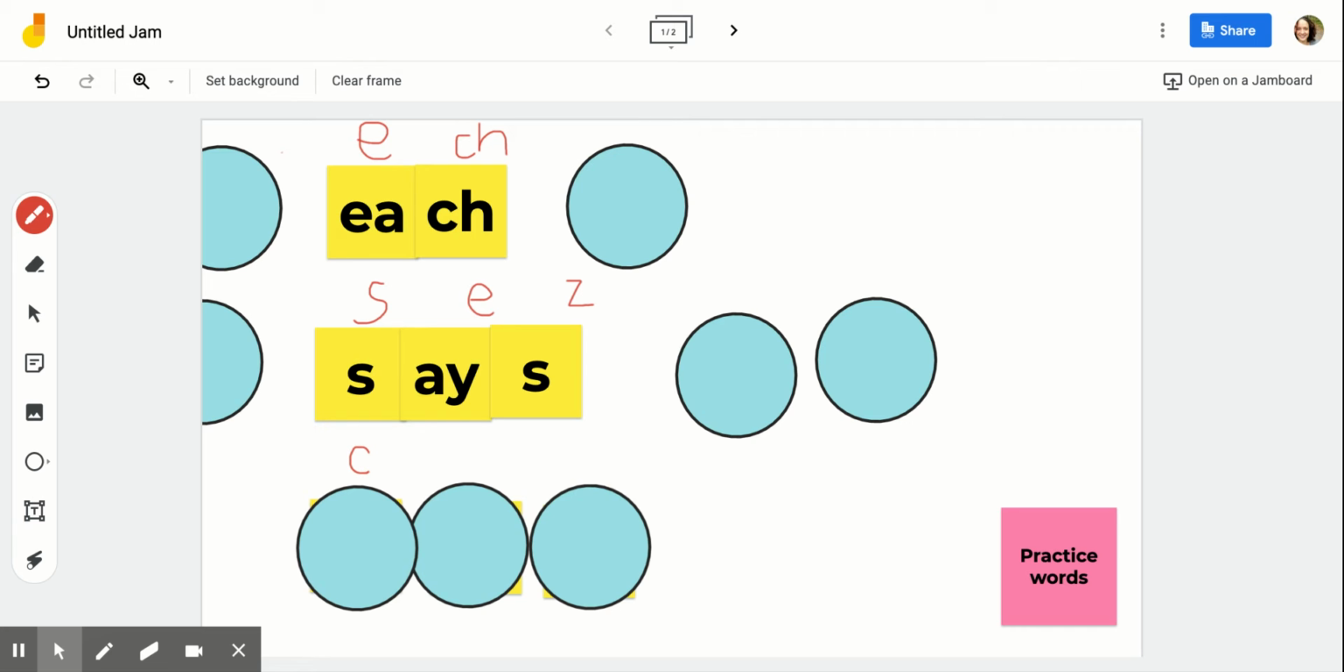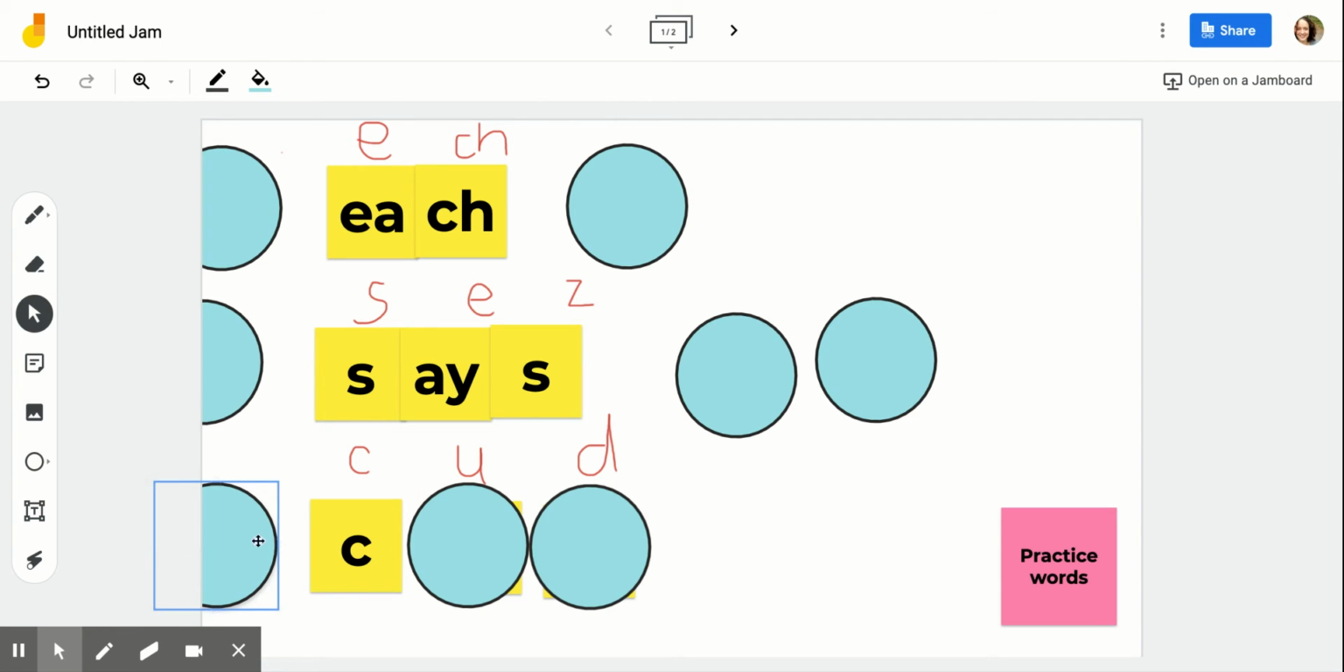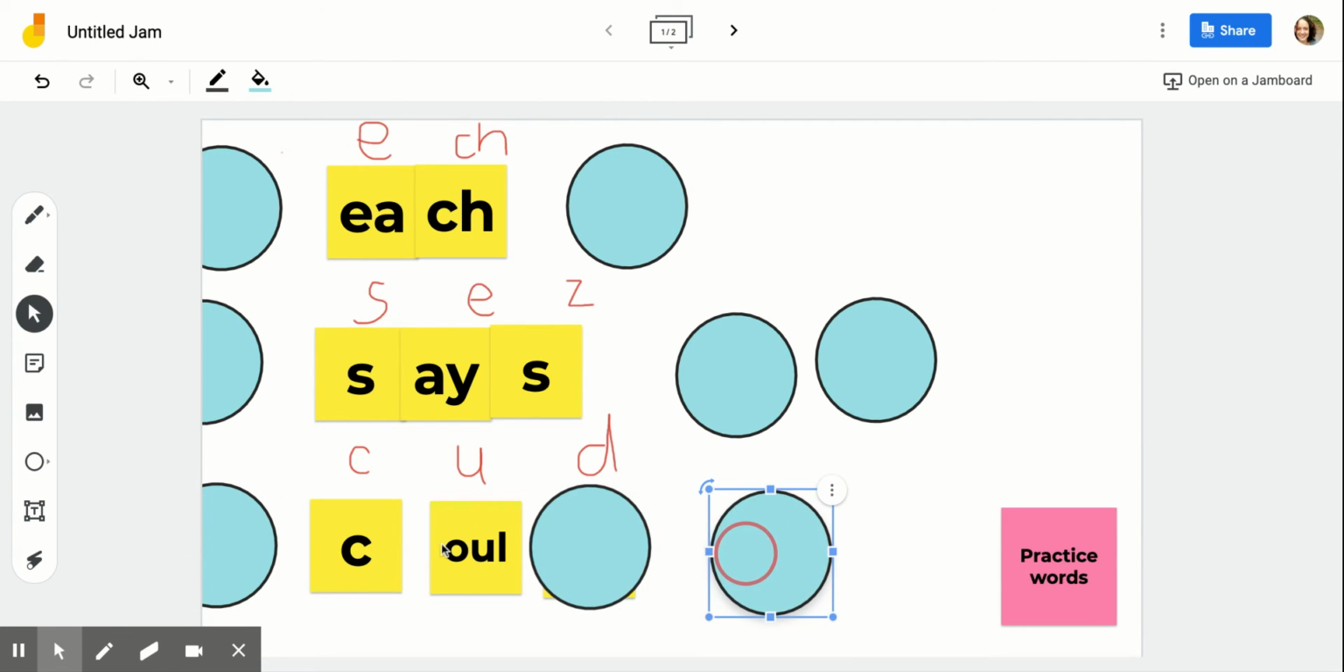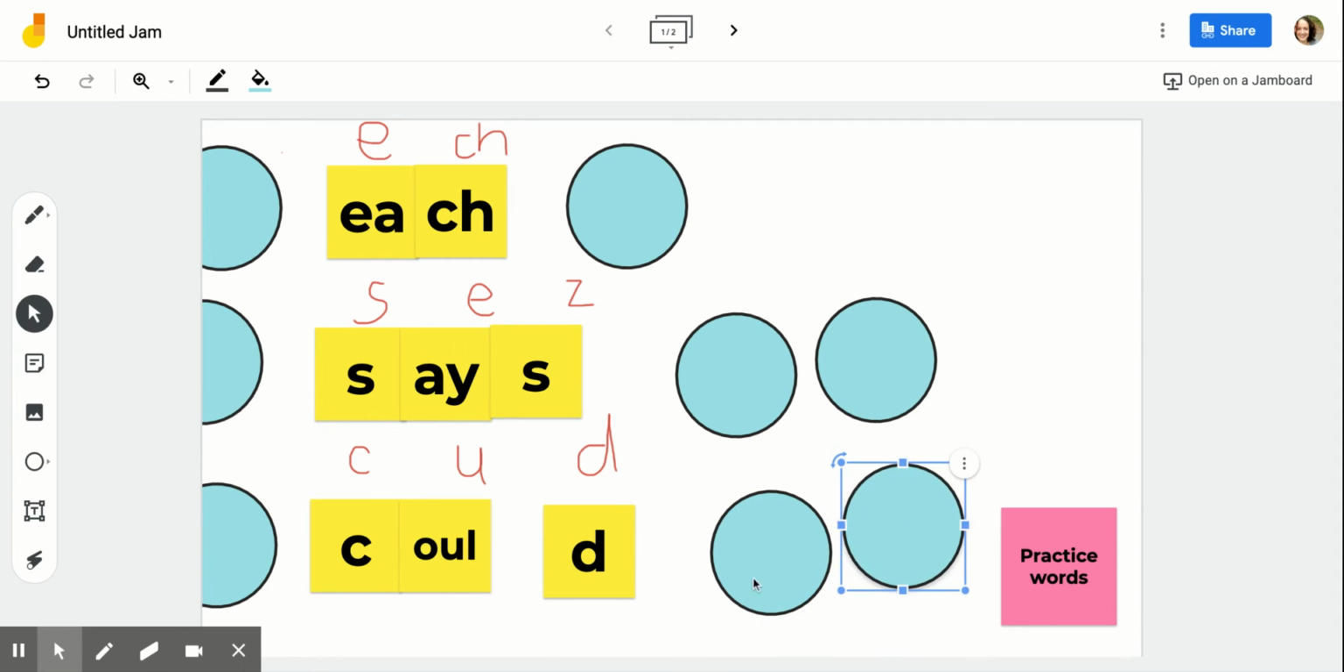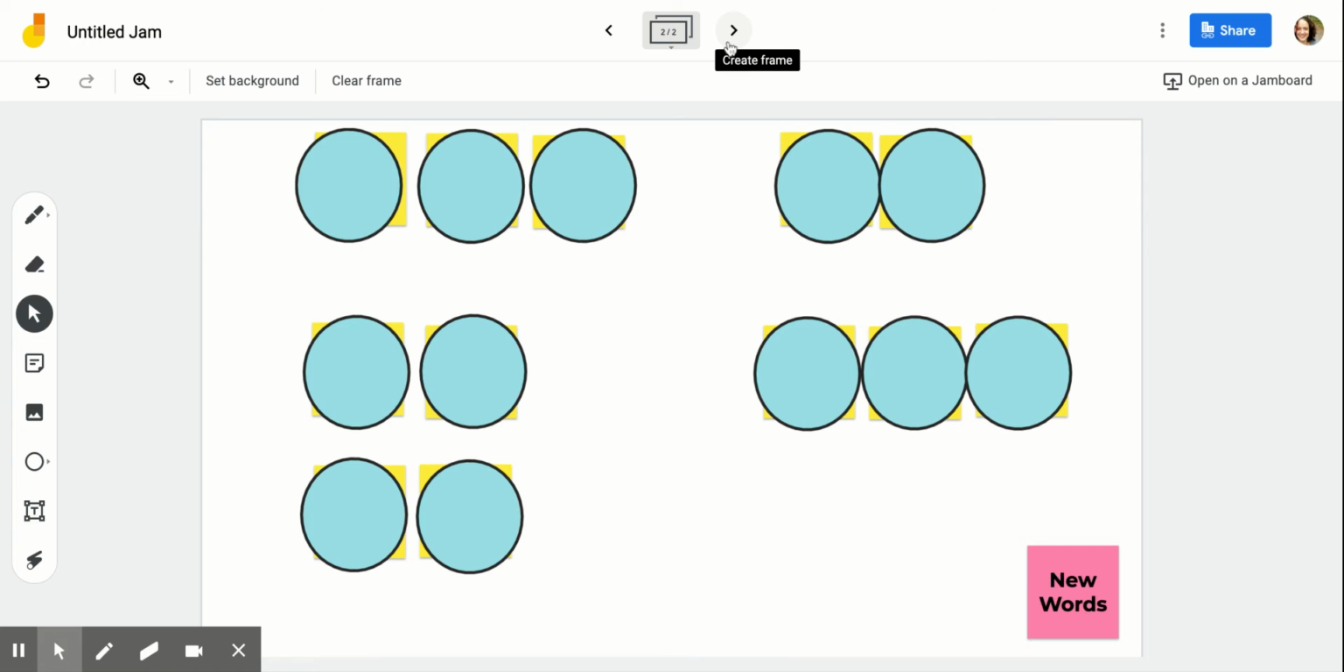And if we stretch this word out and listen to each of its sounds, tapping each of its sounds, we have k, d. And the C is behaving the way we would expect it to in this word, k. But the sound is being made by 3 letter sounds that we don't see too often, right? O-U-L. So we just kind of have to know that part by heart. And then the d at the end is behaving the way we would expect it to. So could is spelled C-O-U-L-D. Each says could.